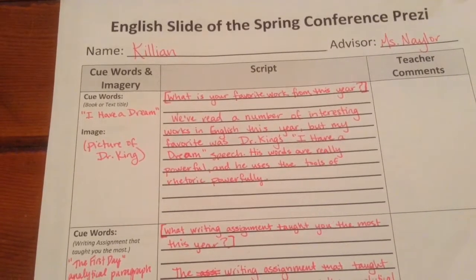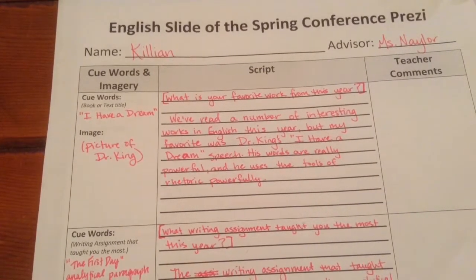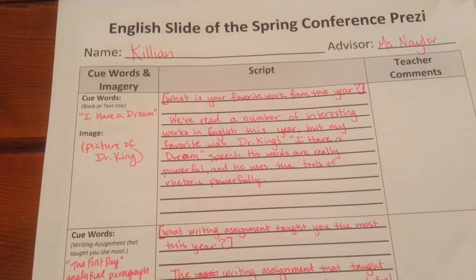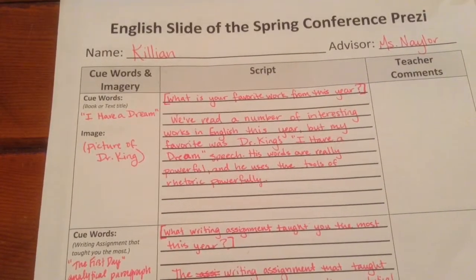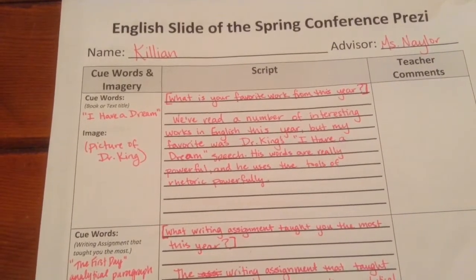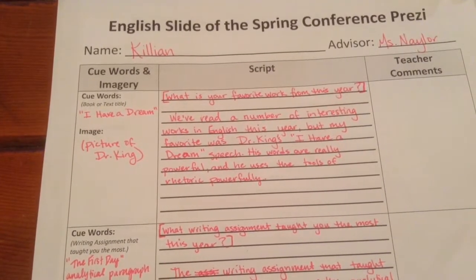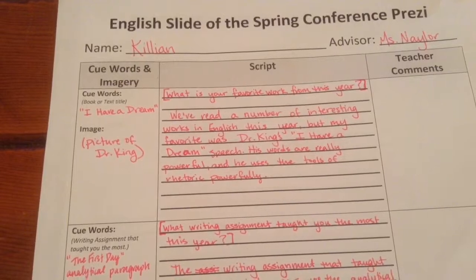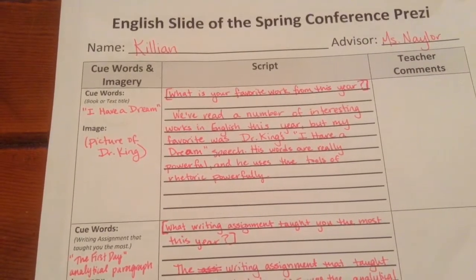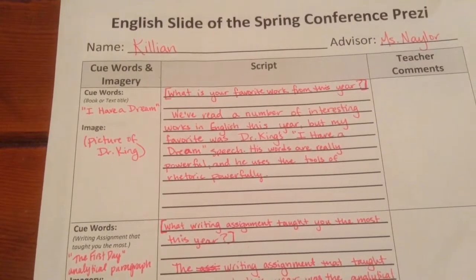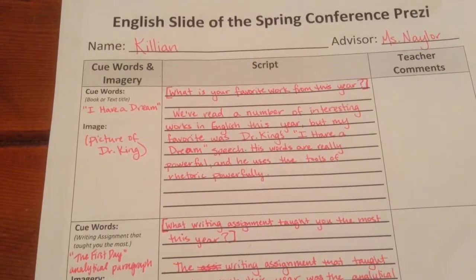His words are really powerful, and he uses the tools of rhetoric powerfully. Though that's kind of repetitive. I think I'm going to want to go in there and revise that later. But it's totally okay to go back and revise, right? So I might decide that I want to say beautifully for one of those words. He uses the tools of rhetoric beautifully. That'd be great. It's okay to mess up the first time you write something, as long as you go back and make it better.